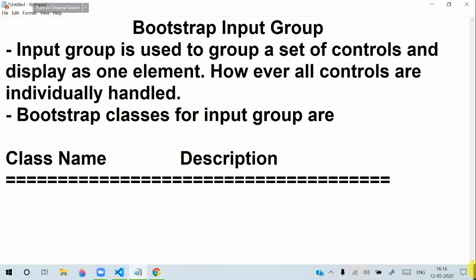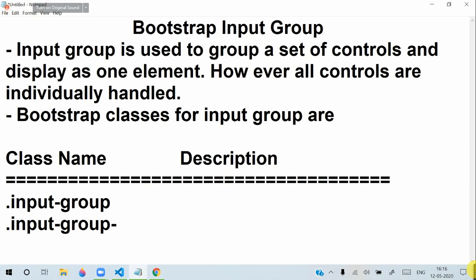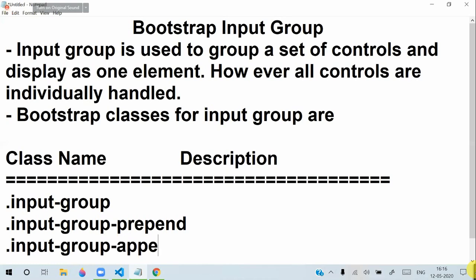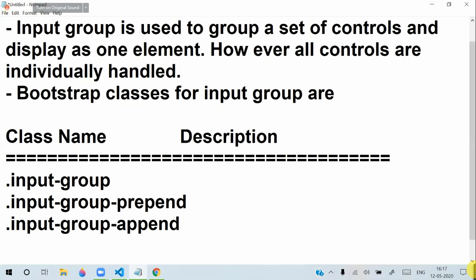One class is .input-group, then input-group-prepend and input-group-append, and input-group-text.